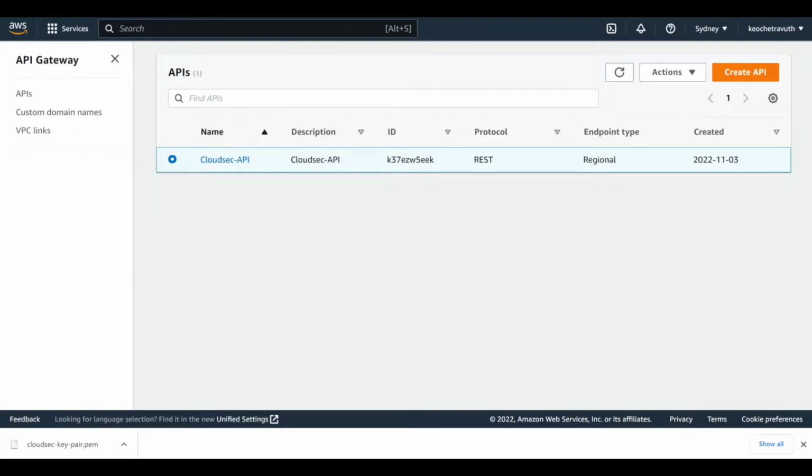I have also created one API gateway, which is CloudSec API. This one is using REST protocol, and the endpoint type is regional. Inside this one, users have the ability to change options like resources, stages, authorizers, and gateways, etc.